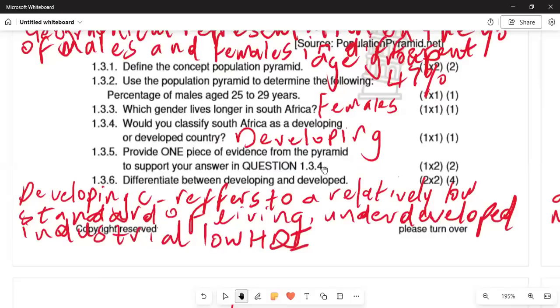If we are moving on again to 1.3.6, the question says differentiate between a developing and a developed country. So what is the difference between the two? You are allocated 2 marks for developing, and then you are allocated a mark for developed. So what is a developing country? It refers to a relatively low standard of living, underdeveloped industry, and a low human development index. That is for 2 marks.